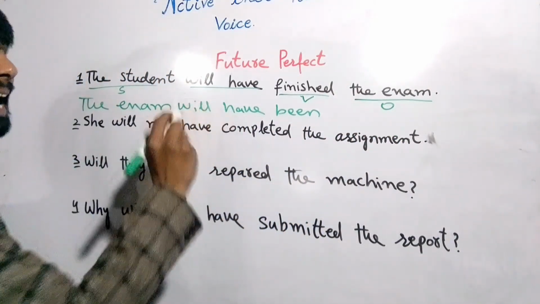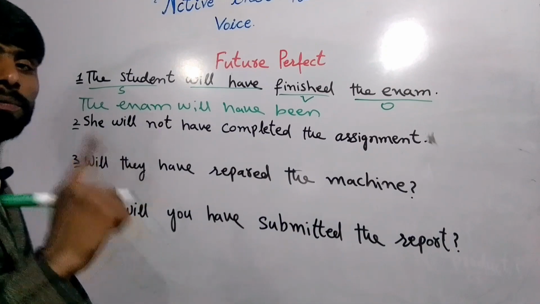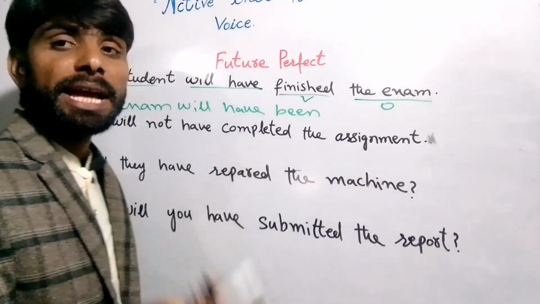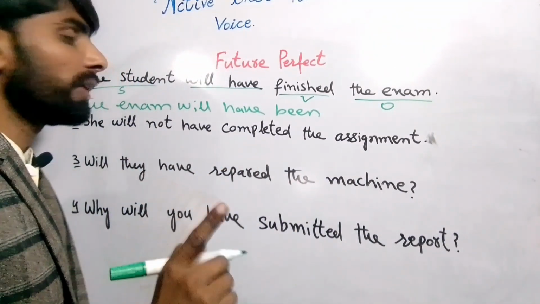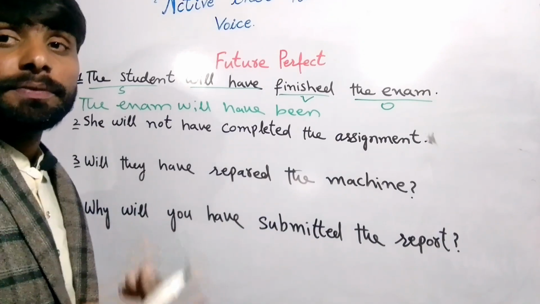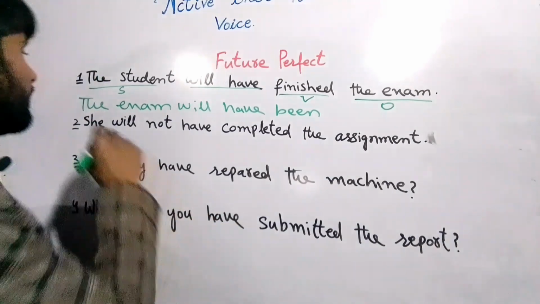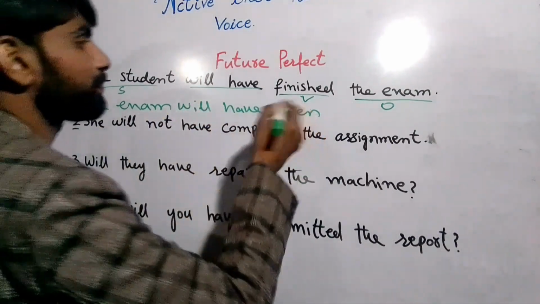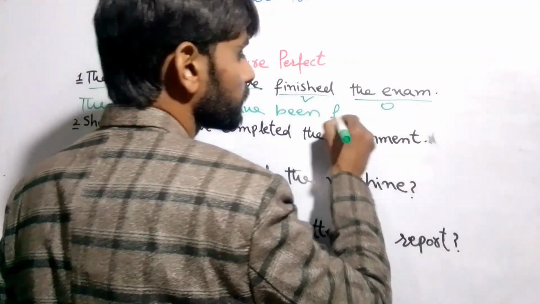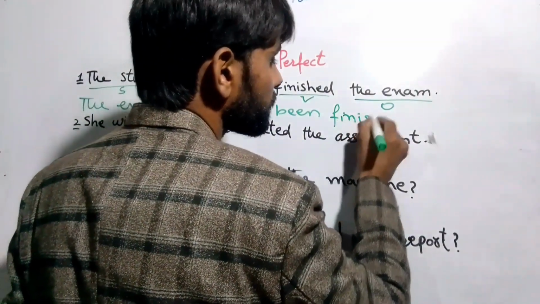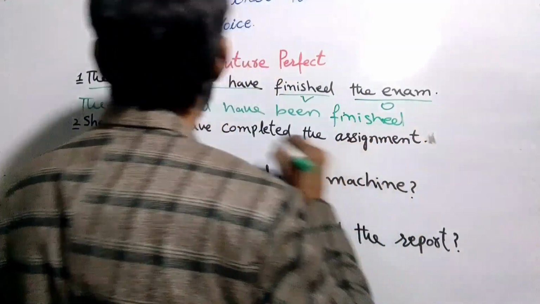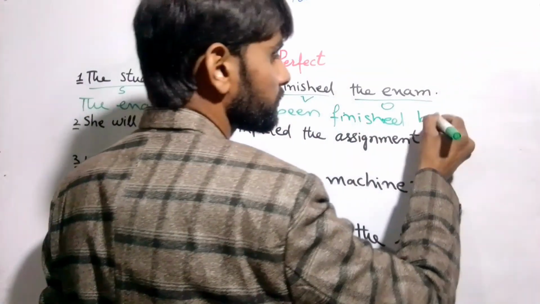We will not write has, because this is the only one helping verb, that is will have, right? We will not write will has, right? And the exam will have been finished by the student,